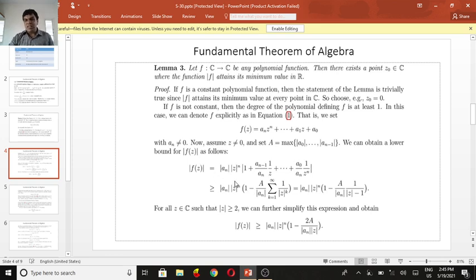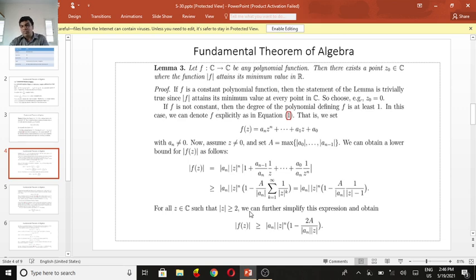This is greater than or equal to the absolute value of a_n z^n times 1 minus A divided by the absolute value of a_n, times the summation for k from 1 to infinity of 1 over the absolute value of z^k. That equals the absolute value of a_n z^n times 1 minus A over a_n times 1 over the absolute value of z minus 1, for all z belonging to C such that the absolute value of z is greater than or equal to 2.